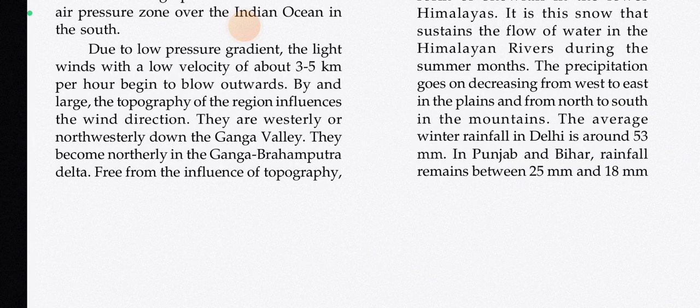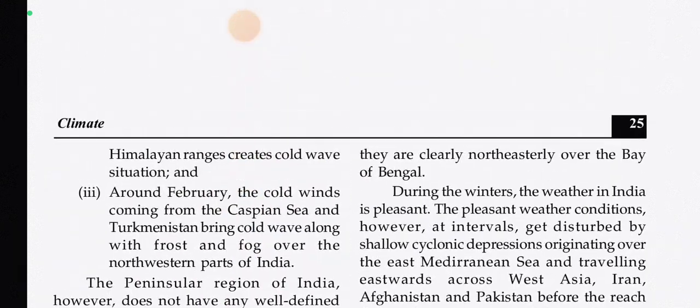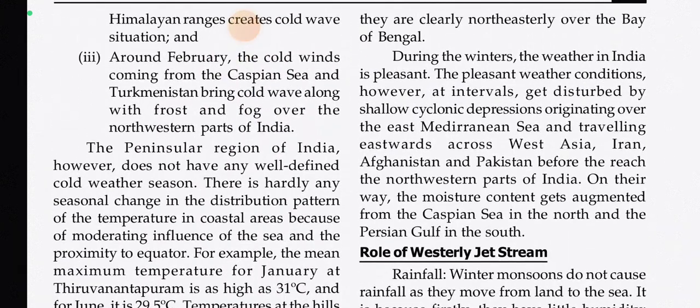They become northerly in the Ganga Brahmaputra delta, free from the influence of topography. They are clearly northeasterly over the Bay of Bengal. During the winters, the weather in India is pleasant. The pleasant weather conditions, however, at intervals get disturbed by shallow cyclonic depressions originating over the East Mediterranean Sea and traveling eastwards across West Asia, Iran, Afghanistan and Pakistan before they reach the northwestern parts of India.